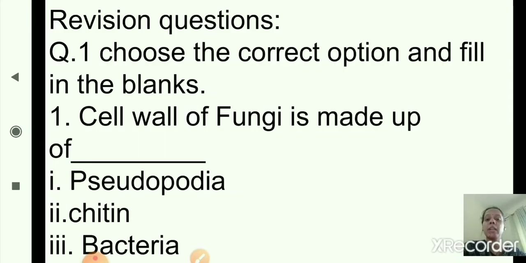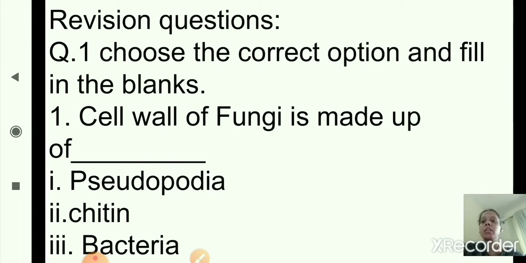So here we have completed lesson number 2. Now we'll see the revision questions. These types of questions can come for the exam. As you can see here, question number 1: choose the correct option and fill in the blanks.